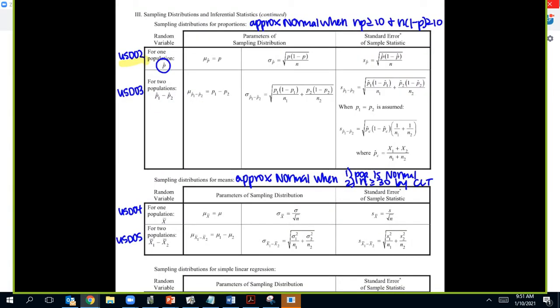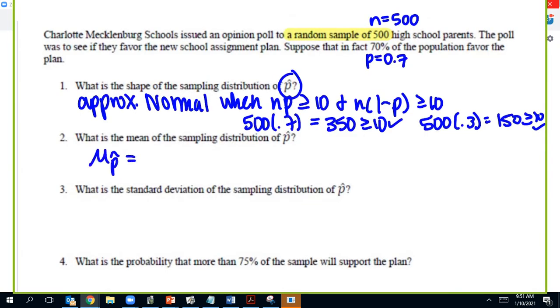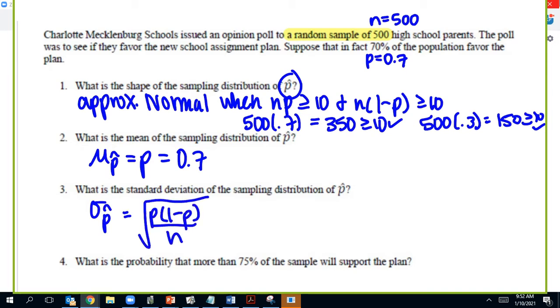The mean, right here, there it is, mean. So everything is going to come from this yellow paper. Mu of p hat equals p, and so that will equal 0.7. The standard deviation, sigma of p hat, it's right there on the formula sheet, square root of p times 1 minus p over n, and that is going to be square root of 0.7 times 0.3 over 500, which equals 0.0205.